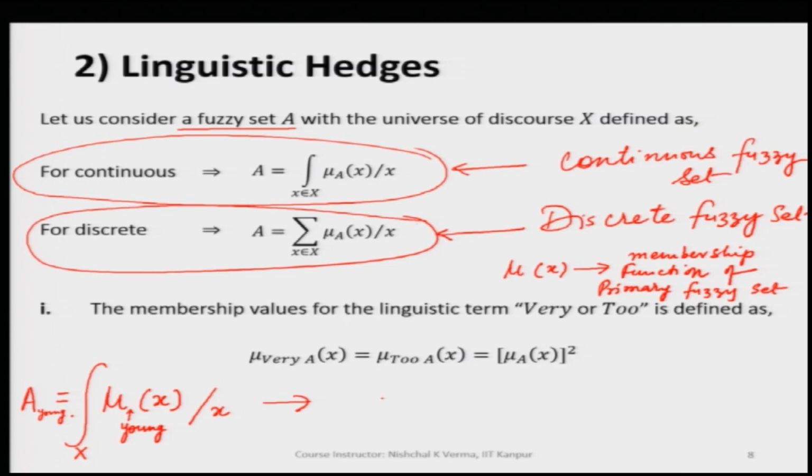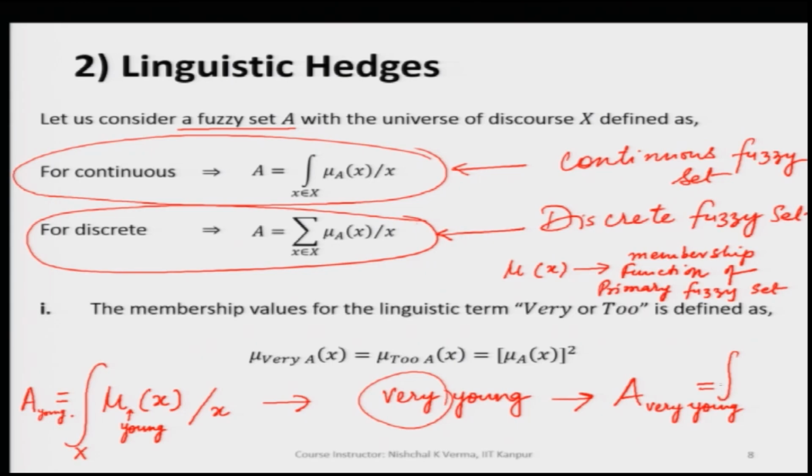like very young. So, how can we make use of this mu x and convert it into very young? We have used very before young, and young we already know. How can we get a fuzzy set, let us say A, for very young? It is very easy.